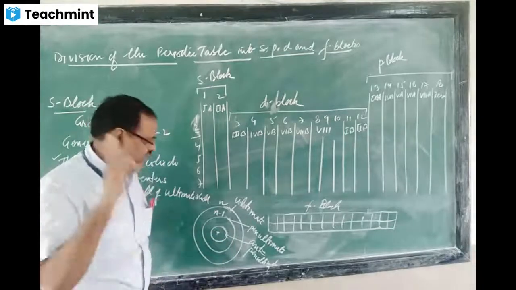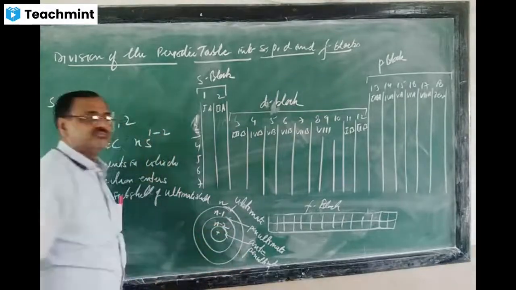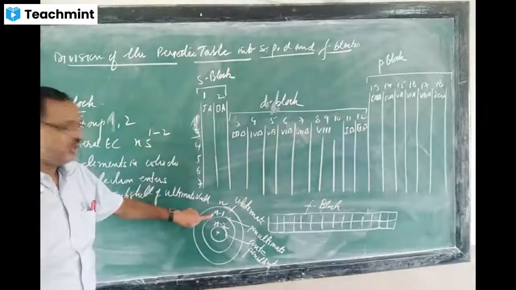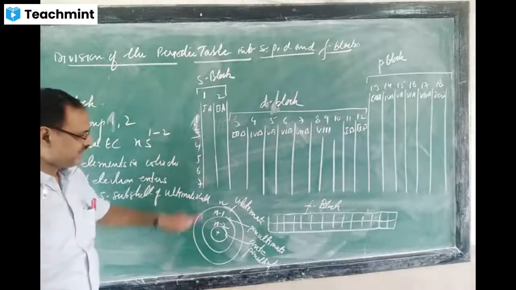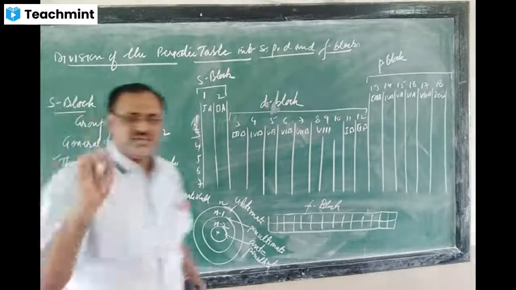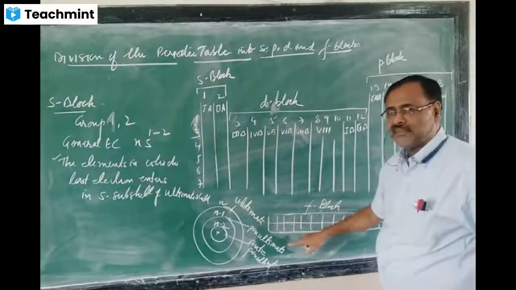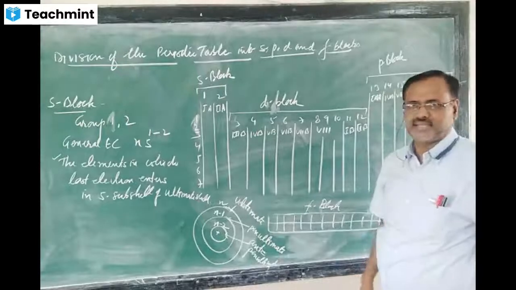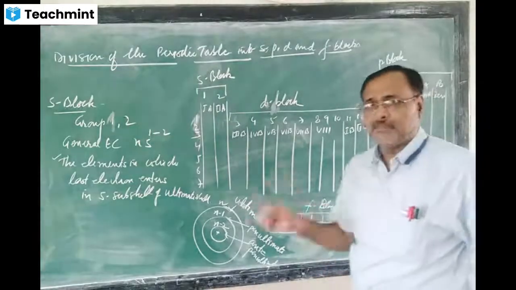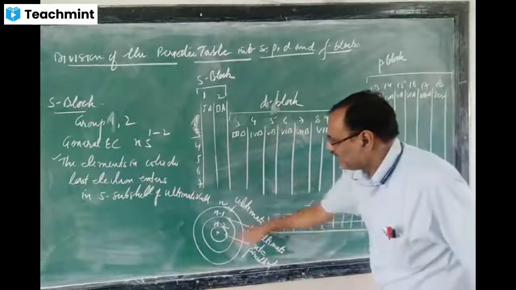In the same way, for the anti-penultimate cell, that will be N minus 2. This is a general term. If it is 5, it will be 4, it will be 3. If it is 7, it will be 6, it will be 5. So now the terms for you are ultimate, penultimate, anti-penultimate. The last cell is called the ultimate, before the last cell is called penultimate, and before the penultimate, anti-penultimate.